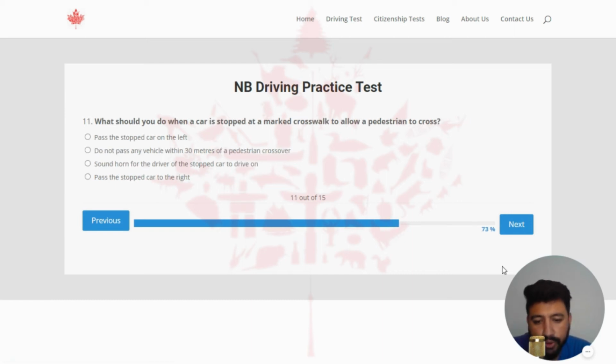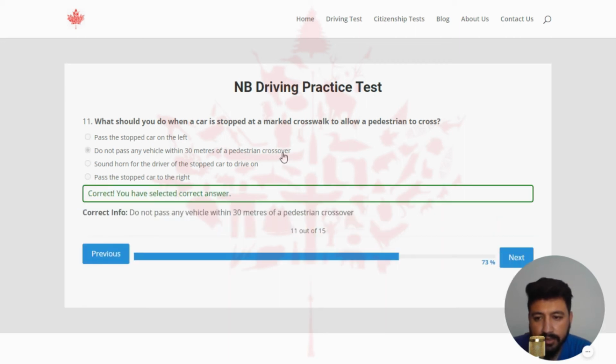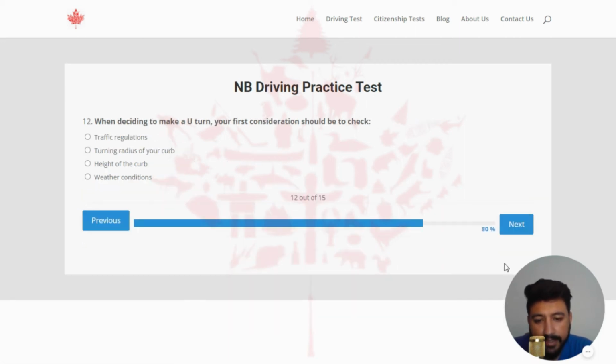Next. What should you do when a car is stopped at a marked crosswalk to allow a pedestrian to cross? The right answer of this question is do not pass any vehicle within 30 meters of a pedestrian crossover. So looking like the second option is the right answer. Yeah. Next. When deciding to make a U-turn, your first consideration should be to check. The right answer of this question is traffic regulations. So I'm going to select the first option.